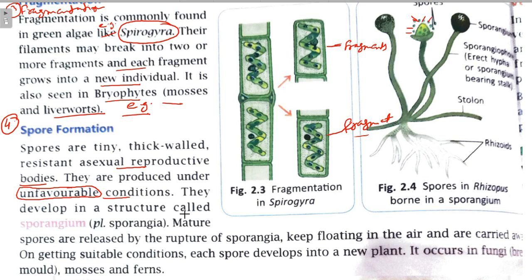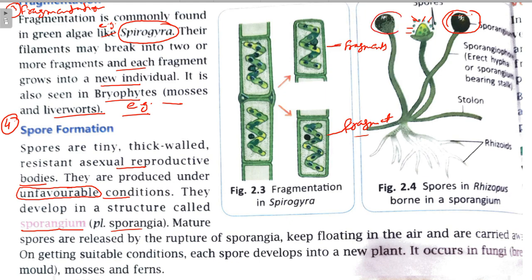They develop into a structure called sporangium. Plural is sporangia, right? More than one sporangium will become sporangia.